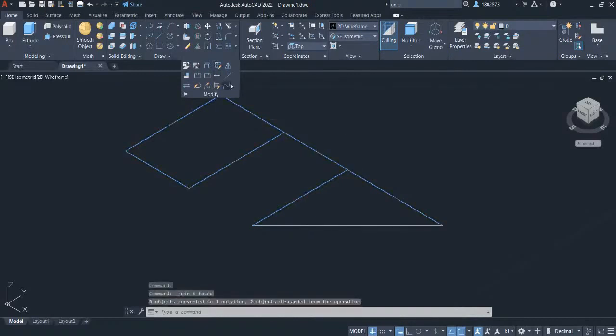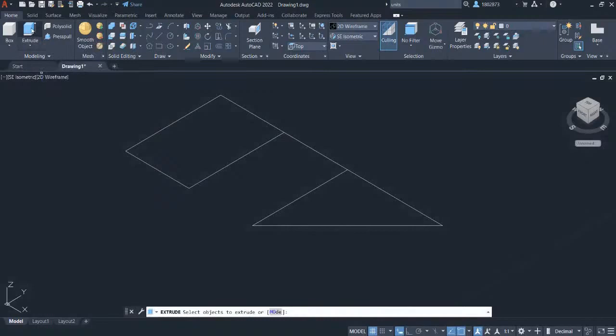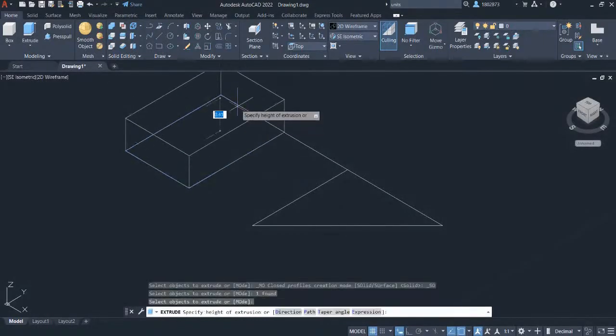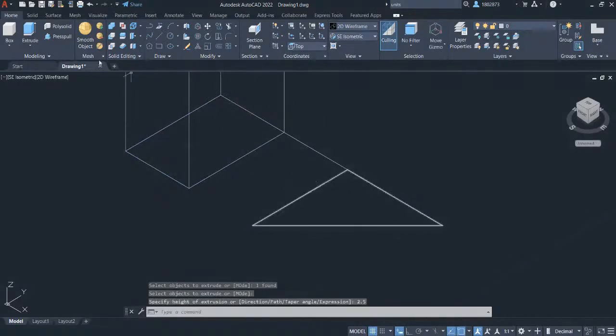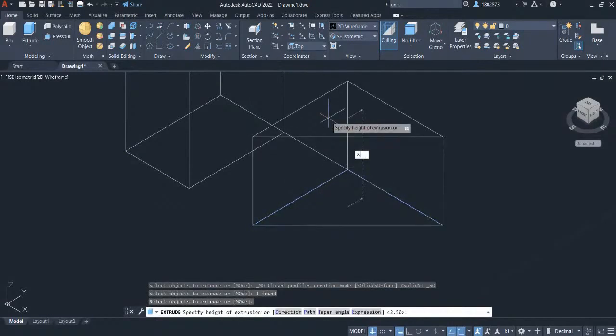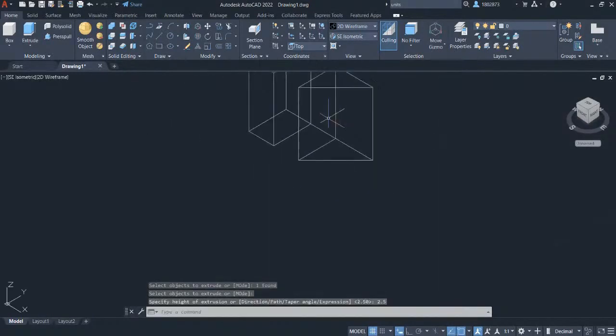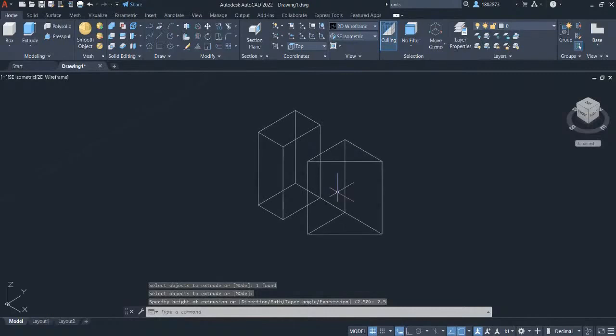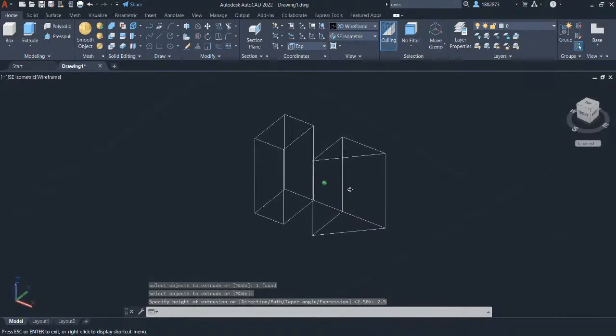We will now extrude these shapes. To do that, let's head over to the ribbon and under the modeling interface, select Extrude. Let's first select the rectangle and left click. Let's key in 2.5 and press Enter. Select Extrude again and left click on this triangle and key in 2.5. Press Enter. Press Escape. We are done sketching the base parts.